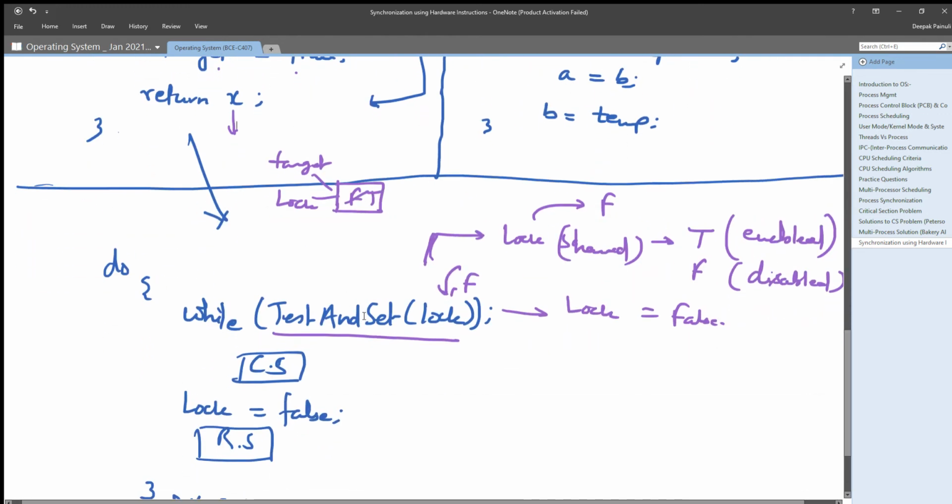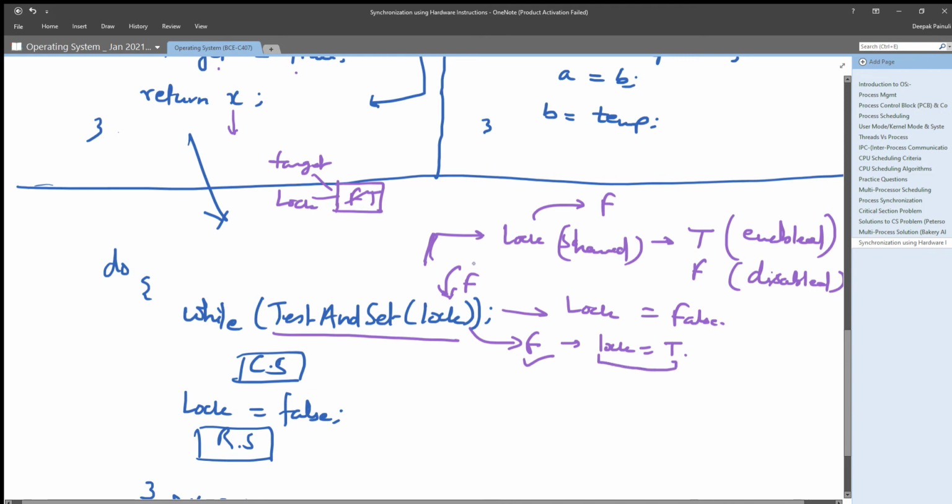So what happened when you are passing false to the test and set, what it will return, it will simply return false. And the second step it will do, it will set lock to true. That means if test and set gets false as input, it will first return false as it is and set lock to true.